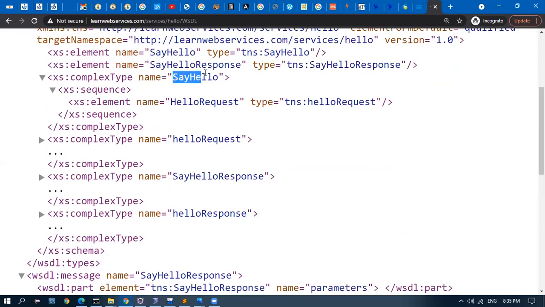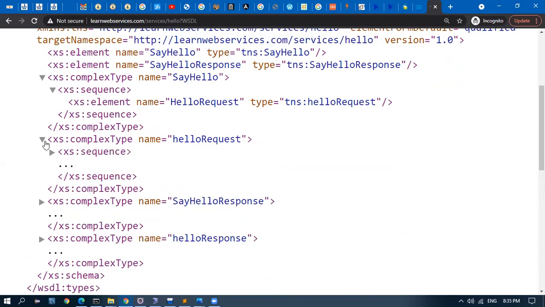And sayHello is a method. This method is going to take hello request as an argument. What is hello request? It is given here. If I expand it, there is a name.